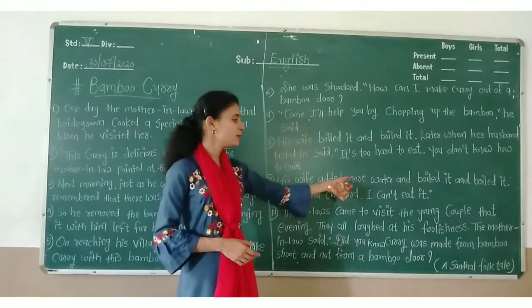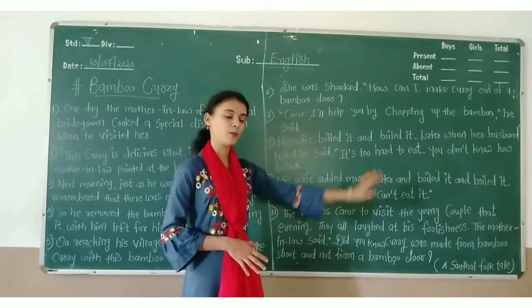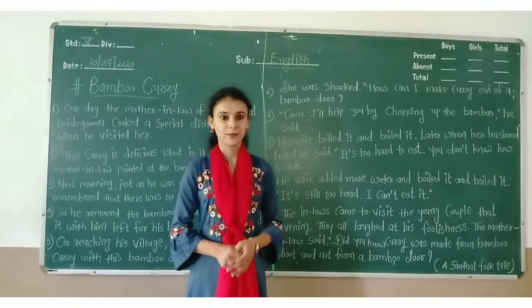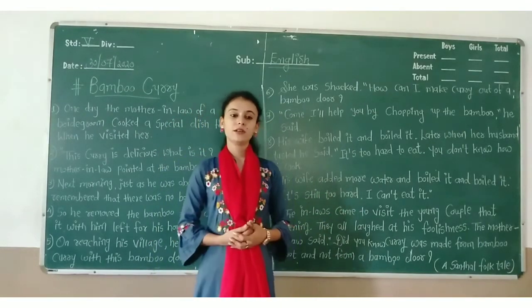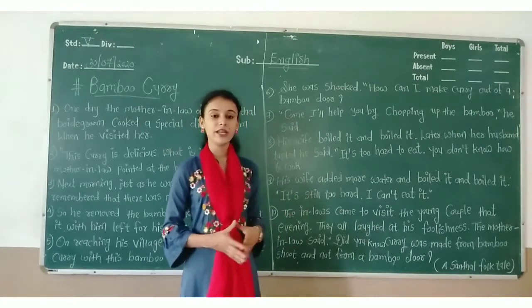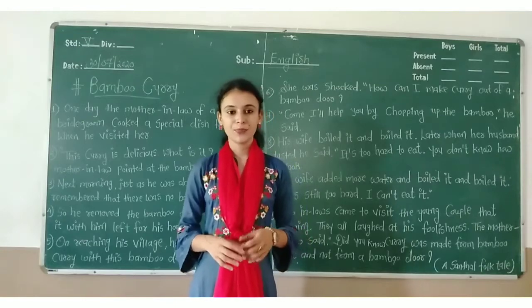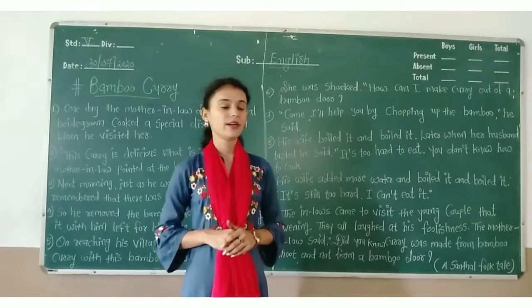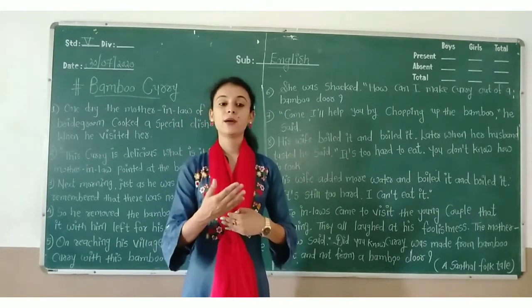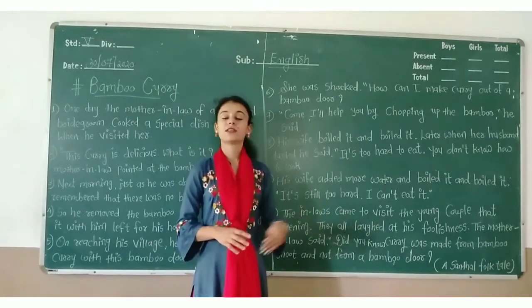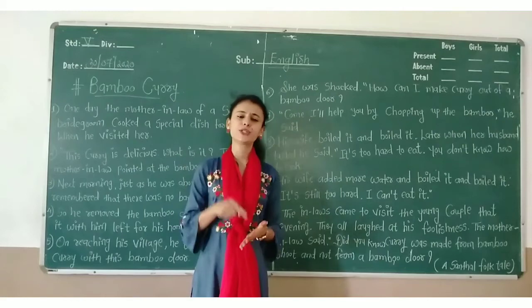His wife added more water and boiled it and boiled it. It's still too hard. "I can't eat it." Then what did his wife do? She added some water to that bamboo dough and again boiled it. So after that, the husband said that it is still too hard.